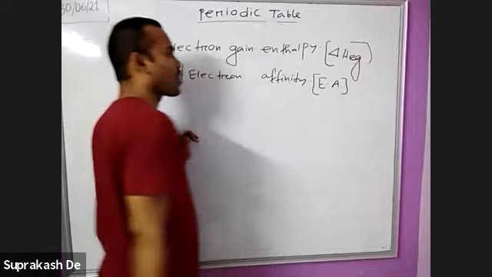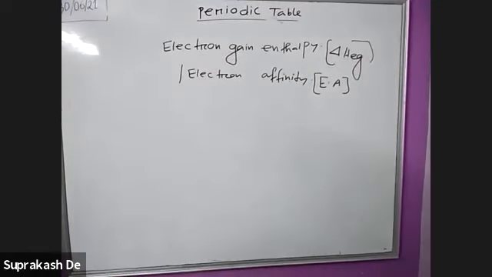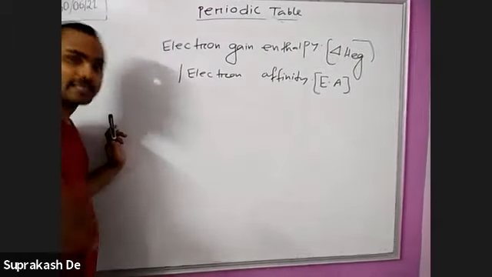Both are the same here. So electron gain enthalpy or electron affinity, what does that mean?